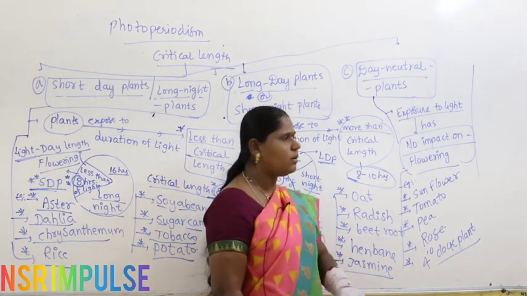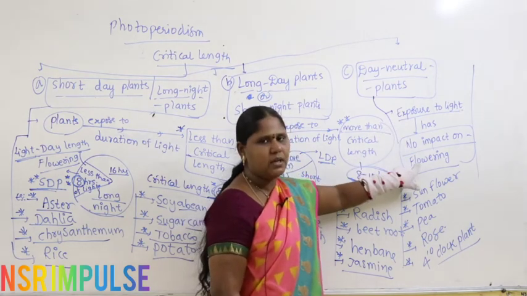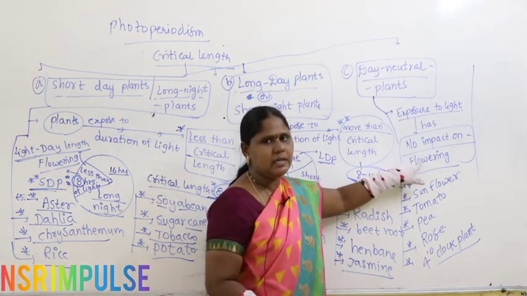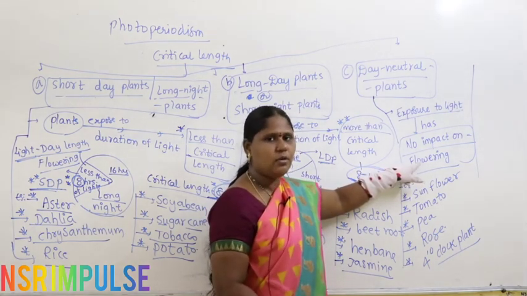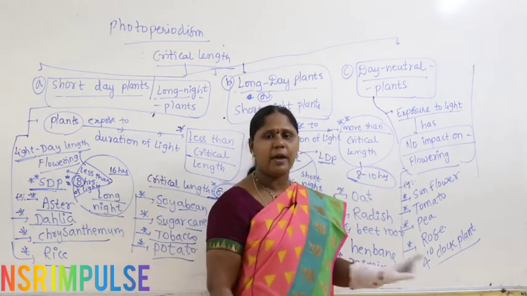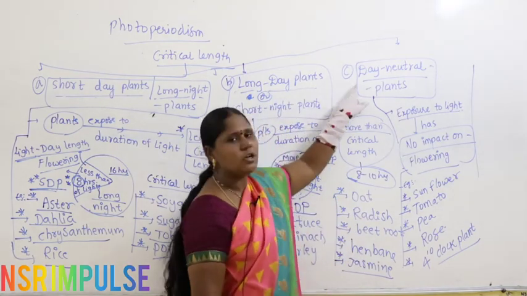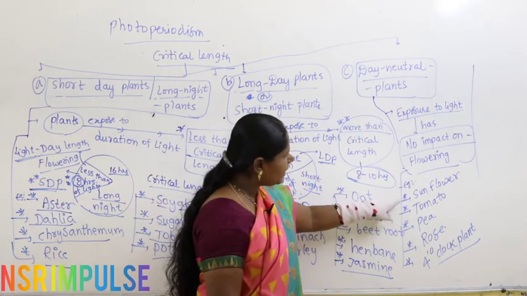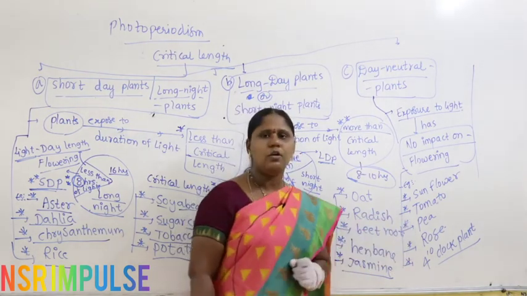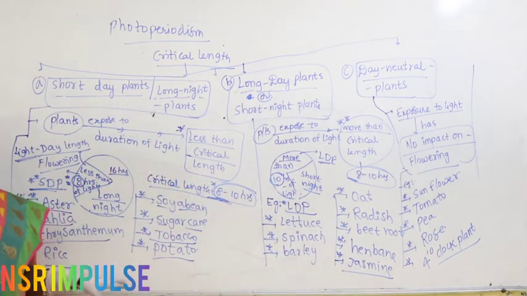Means no impact of sunlight or exposure to light on flowering. Whenever the plant becomes older, whenever hormones are released, whenever the plant feels like flowering at the time of maturity, only then will flowers come. Light has no impact on flowering. Then such plants are called what? Day neutral plants. What are they? You can take sunflower, tomato, pea, rose, and 4 o'clock plant. So, these are different types of plants along with examples.